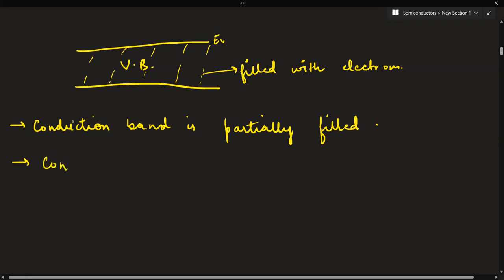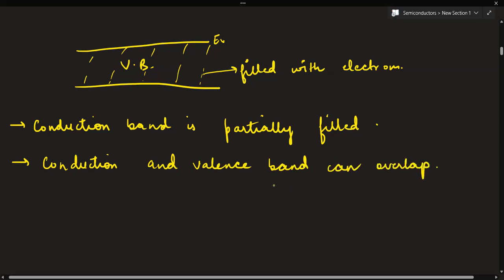Also, this is the first thing that is possible. The other thing is that the conduction and valence bands can overlap each other. Now see, this was regarding conductors.